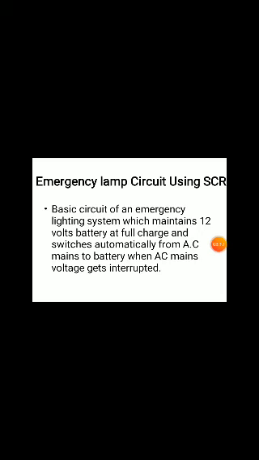This is the basic circuit for the emergency lighting system.